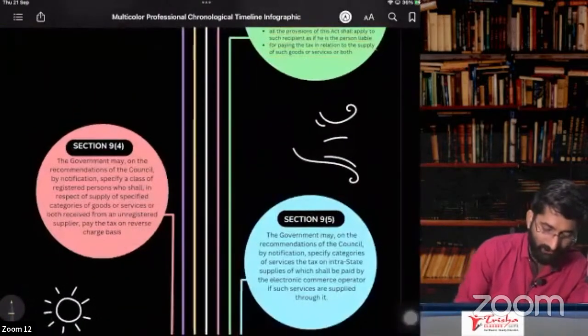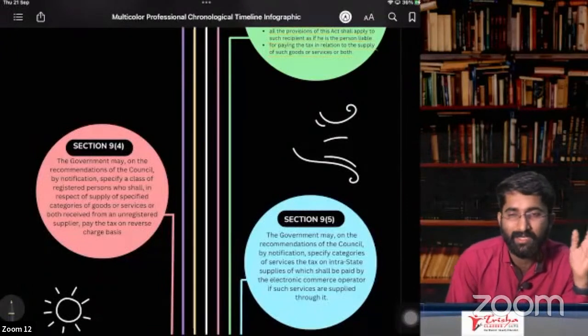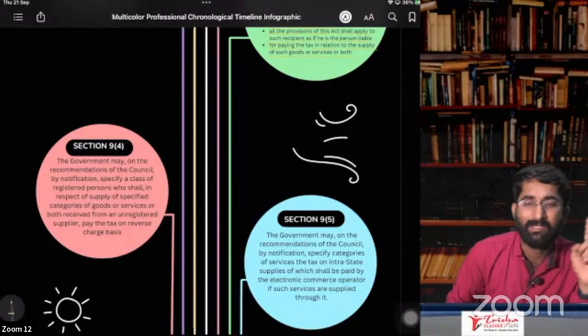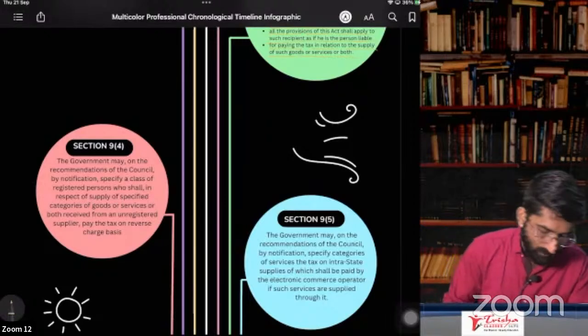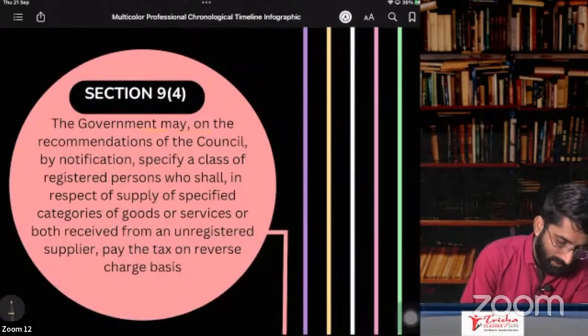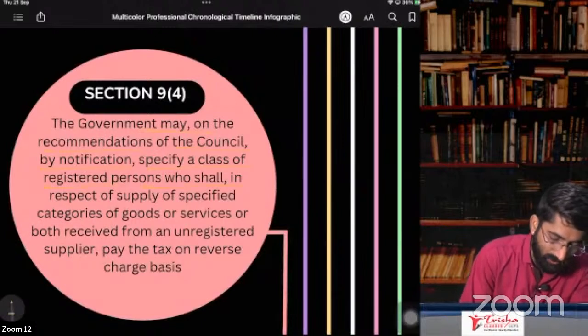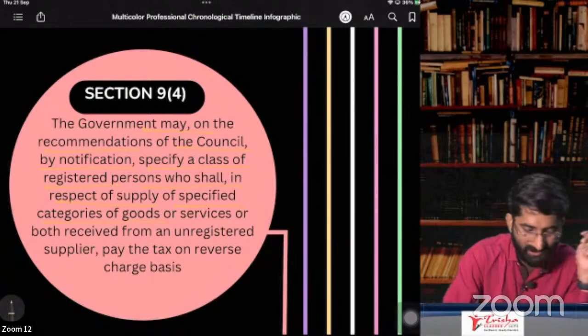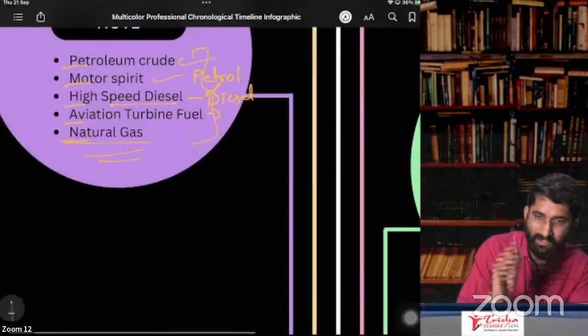Section 9.4 and 9.5 I have given here just for your understanding, but they are not required from your examination point of view. Section 9, subsection 4: the government may, on the recommendation of the council, by notification, specify a class of registered person who shall, in respect of supply of a specified category of goods, pay tax. Which goods are those? It is neither the PM goods,